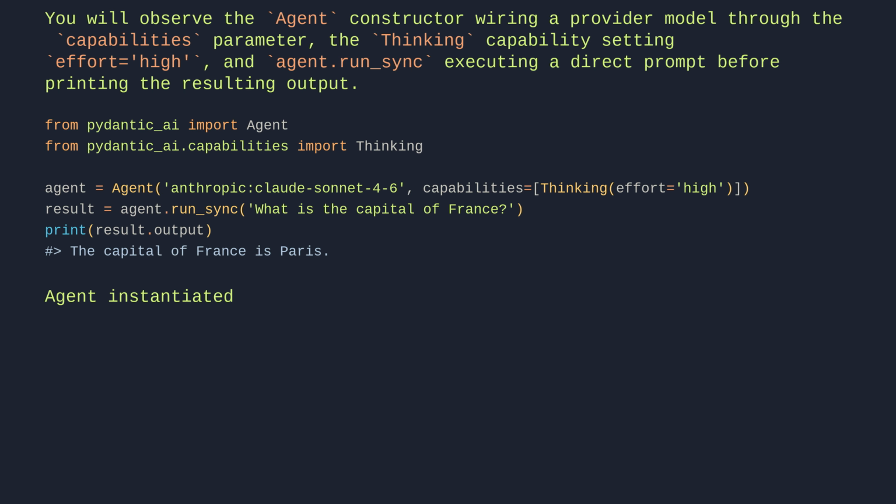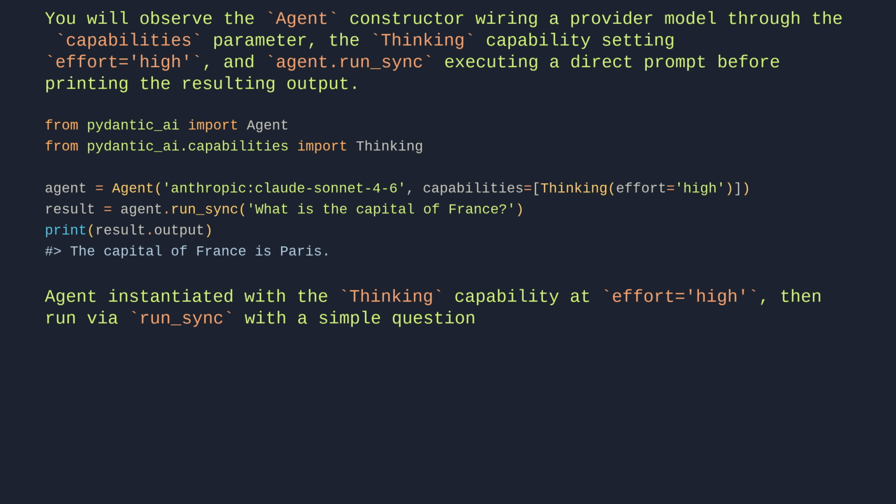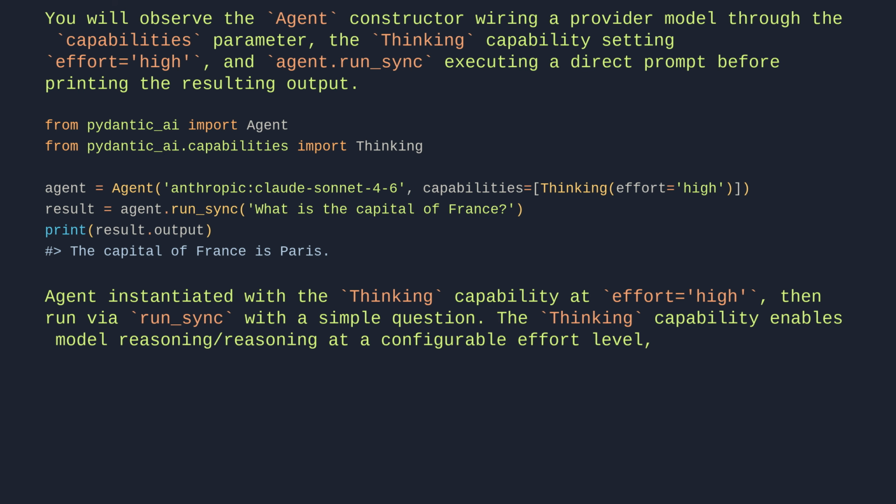Agent instantiated with the thinking capability at effort equals high, then run via run sync with a simple question. The thinking capability enables model reasoning at a configurable effort level, using the unified thinking setting across providers.